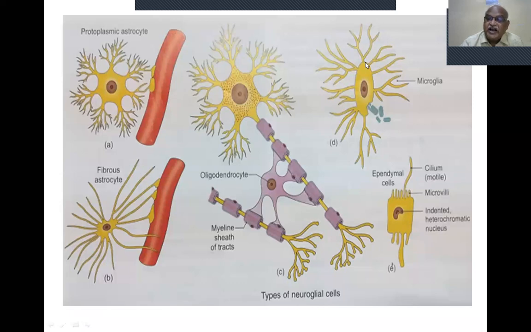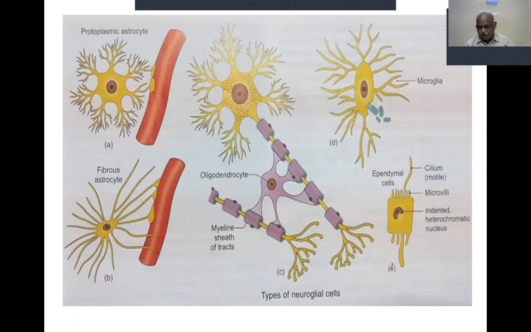These are the microglia. These are small in shape. They are associated with phagocytic action of the nervous system. You compare the protoplasmic astrocyte, oligodendrocyte, and microglia.